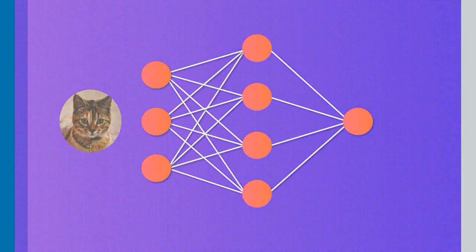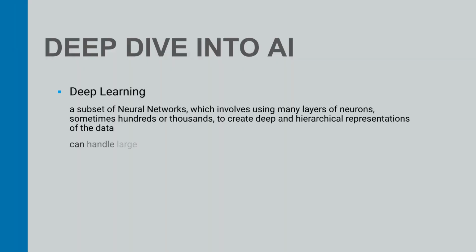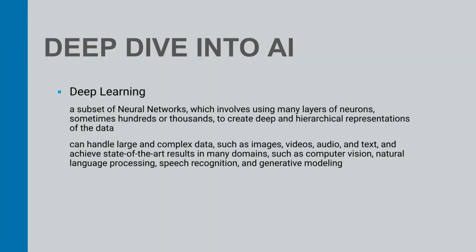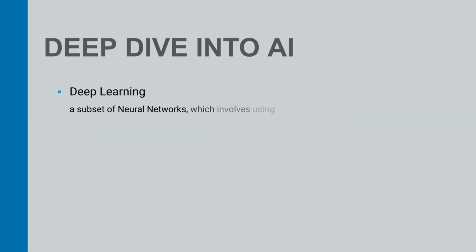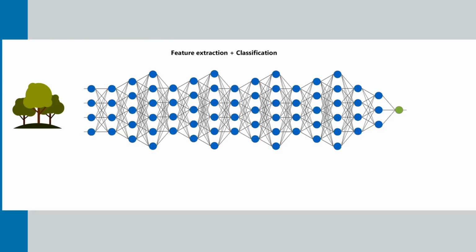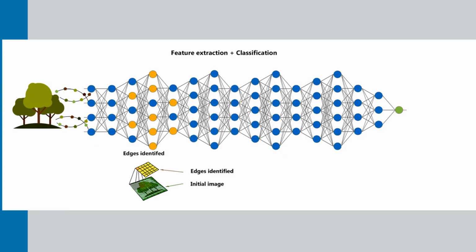perform various tasks. Deep learning is a subset of neural networks, which involves using many layers of neurons, sometimes hundreds or thousands, to create deep and hierarchical representations of the data. Deep learning can handle large and complex data, such as images, videos, audio, and text, and achieve state-of-the-art results in many domains, such as computer vision, natural language processing, speech recognition, and generative modeling.